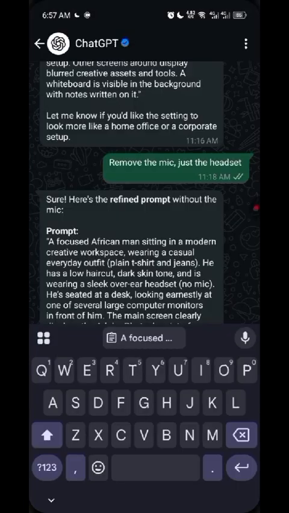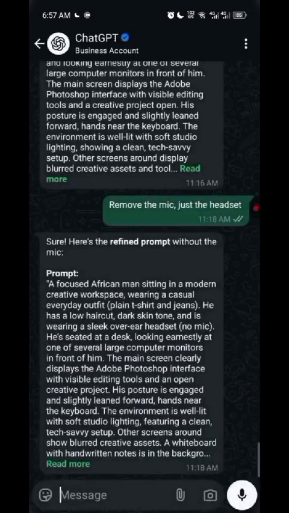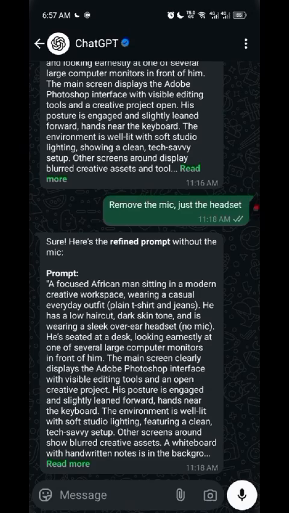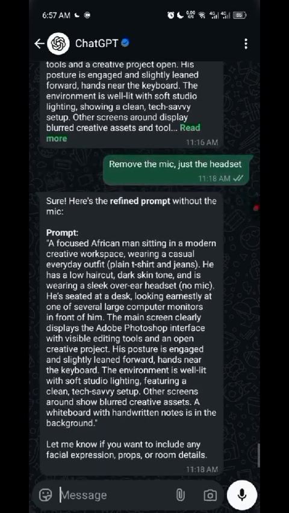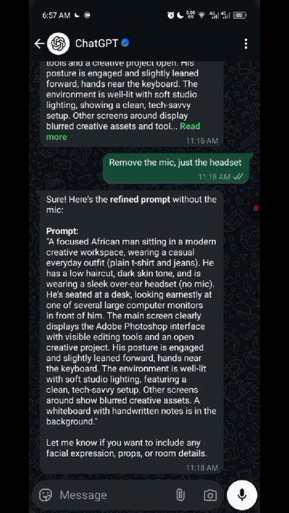Let me read the prompt again. A person sitting in a modern workspace, wearing a casual everyday outfit, with sleek hair, no mic. He's seated at the desk, looking at the laptop in front of him. The main screen clearly displays the Adobe Photoshop interface with visible editing tools and open creative projects. His posture is engaged and slightly leaned forward, hands near the keyboard. The environment is a studio with soft studio lighting, featuring a clean tech setup and other screens.